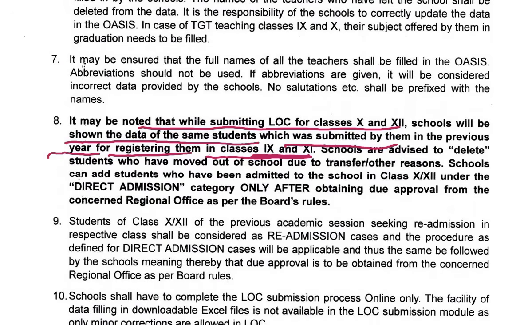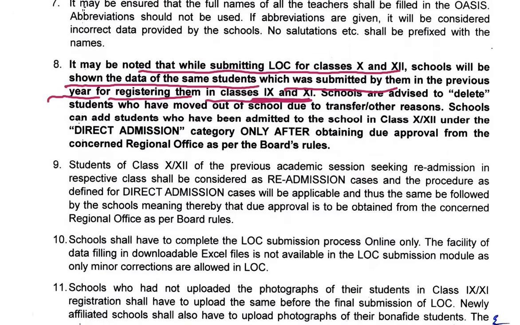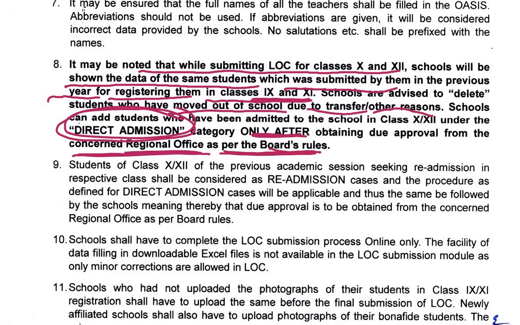Schools are advised to delete the students who have moved out of the school due to transfer or other reasons. Schools can add the students who have been admitted to the school in class 10 or 12th under the direct admission category only after obtaining due approval from the concerned regional office as per the board's rules.